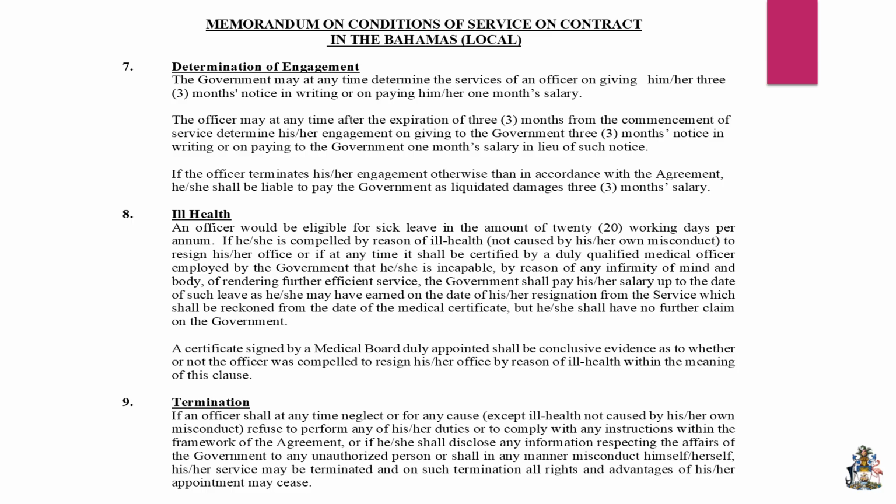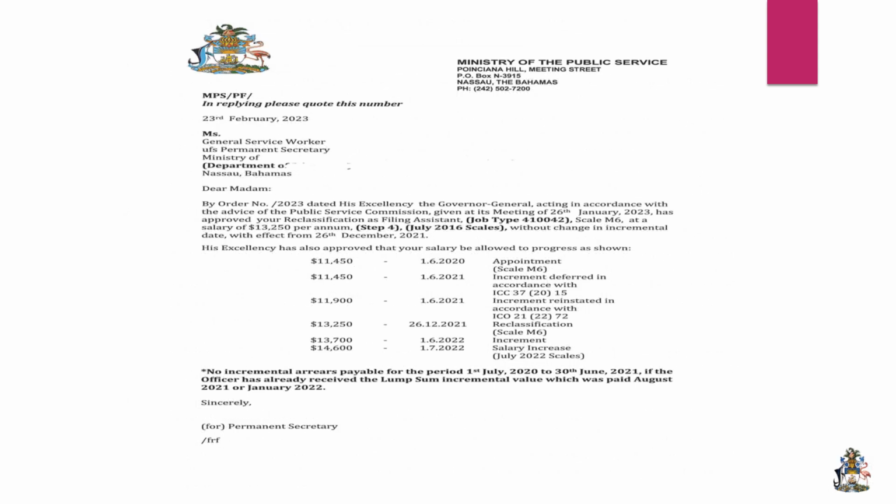Then we have number 8, ill health. It speaks to you're eligible for 20 working days sick leave per year. And that is usually broken up into 6 call-in and 14 days with medical. But if for some reason you need a longer period with medical and you have not exhausted your 6 call-in, you could use the 6 call-in in addition to your 14, and all of those days would be medical sick leave. And we have the termination, which is actually where the government can terminate based on an employee's misconduct, and that's without notice.